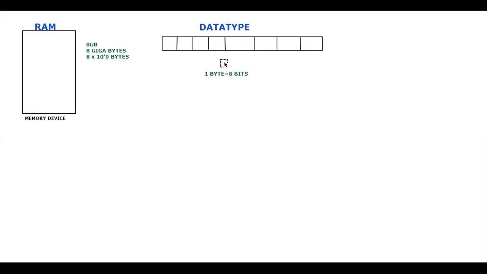Whatever you want to store in the memory, you are supposed to store it in the form of binary itself. Binary means you store the data in the form of zeros and ones. Sir, why should we store it in zeros and ones?